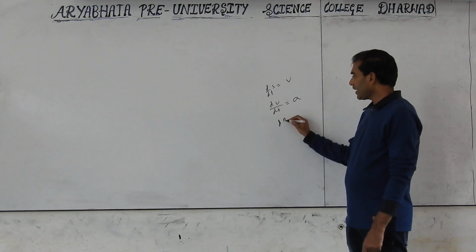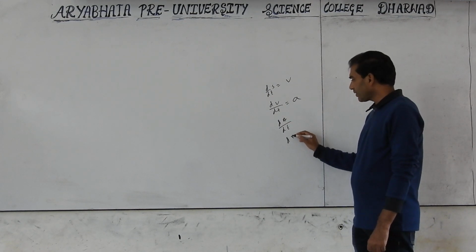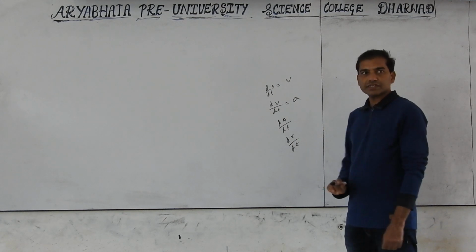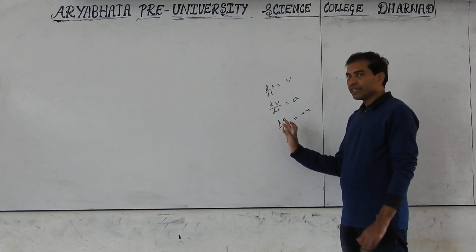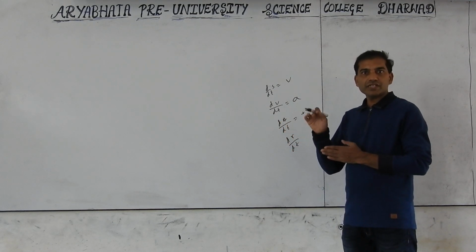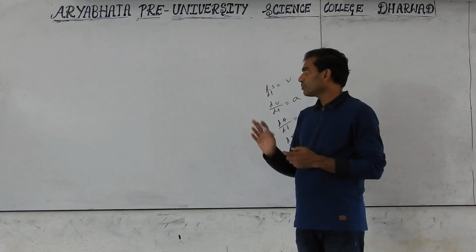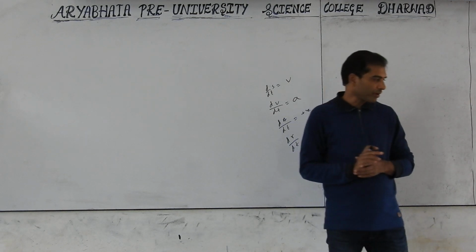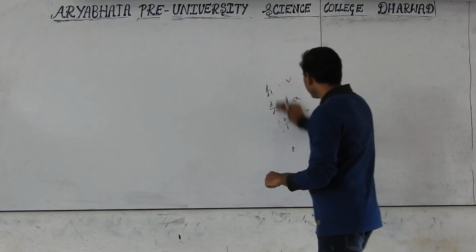Rate of change of area of a circle is dA by dt. Rate of change of radius is dr by dt. If it is positive, the area is increasing. If it is negative, the area is decreasing. So in the previous class we discussed up to the third term. Today we will discuss question number 4.